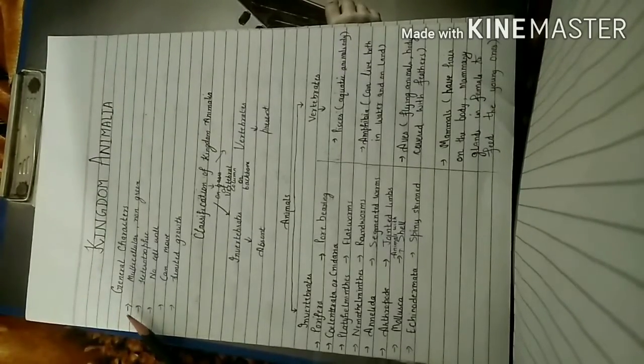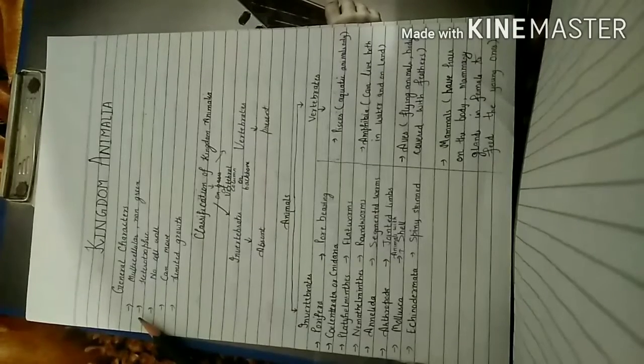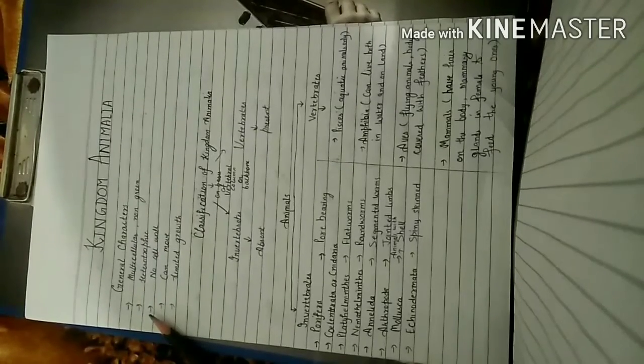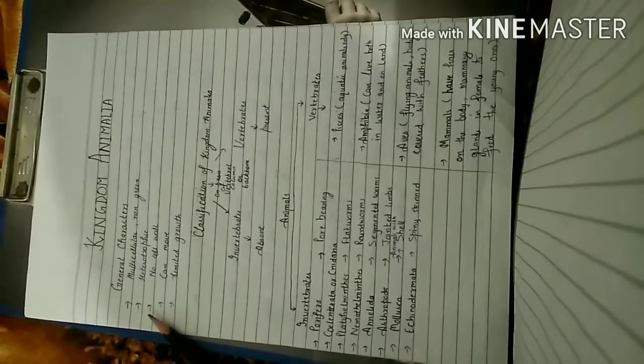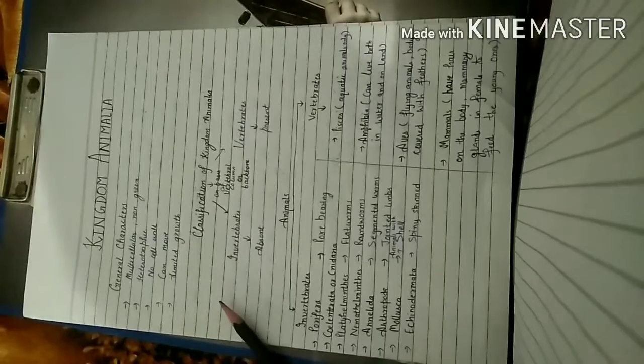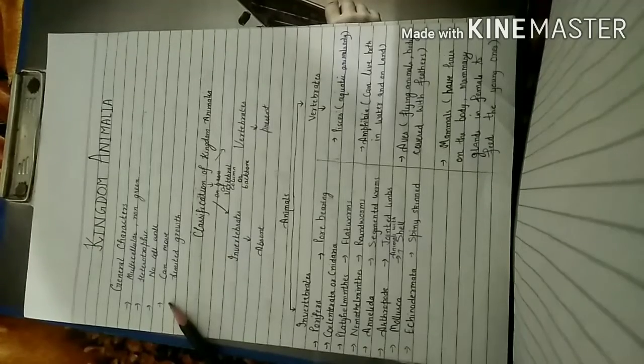Then they are non-green. Second point is heterotrophic, means their nutrition is heterotrophic, and they are heterotrophs, means they depend on other organisms for their food and they cannot synthesize their own food by themselves. Then the third point is no cell wall, and we know cell wall is a property of plants, but in animals there is absence of cell wall. Then these animals, they can move and they show limited growth. So these are some of the general characters of all the animals in Kingdom Animalia.